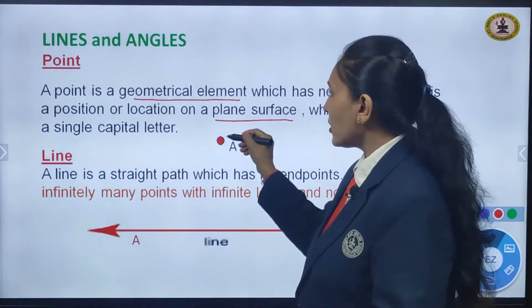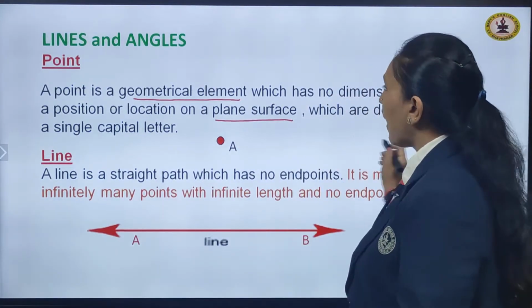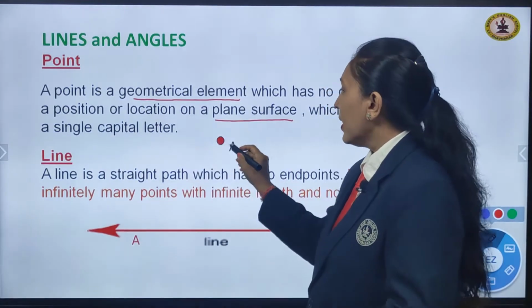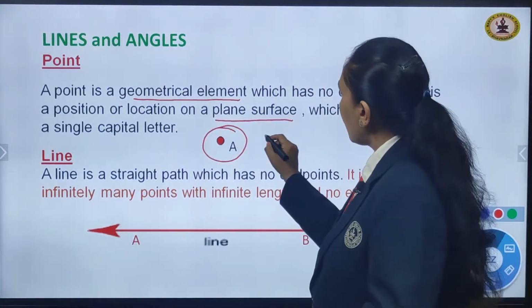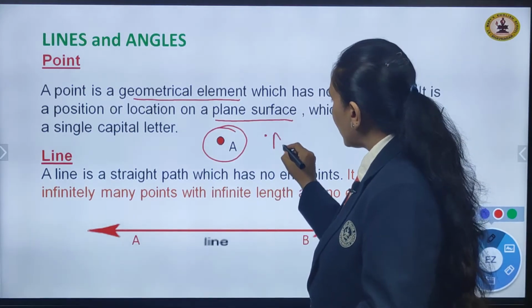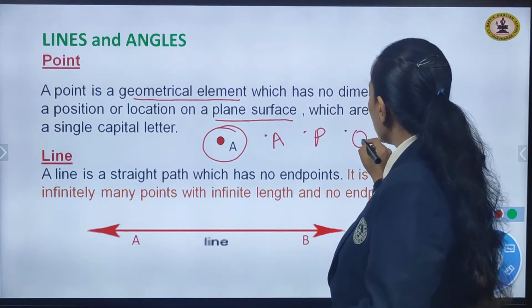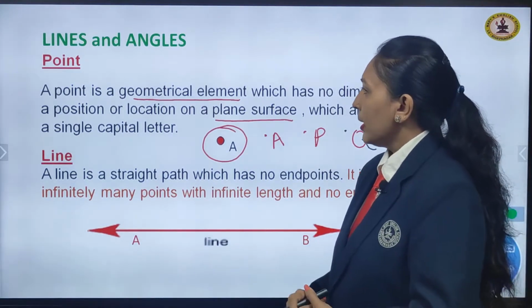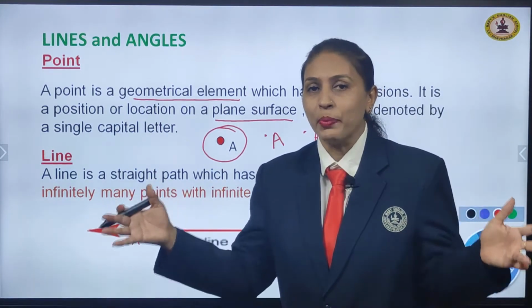So, it is a location or a position on a plane surface which is denoted by a single capital letter. Children, you can see I have marked here point A. Always we denote the points by capital letters, point A, point P, point Q and so on. So, this is something about point. That is a basic concept from where the geometry begins.